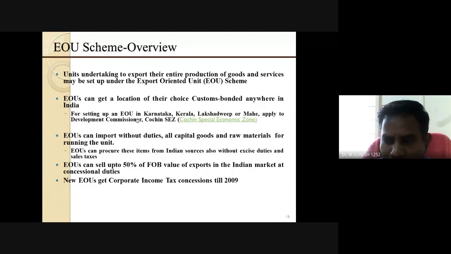So it can be located anywhere in India, based on the method, process and applications.